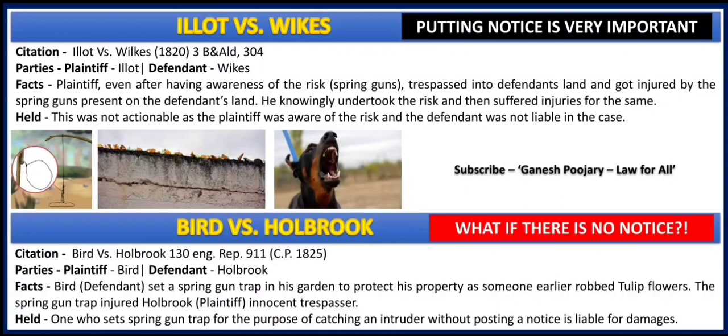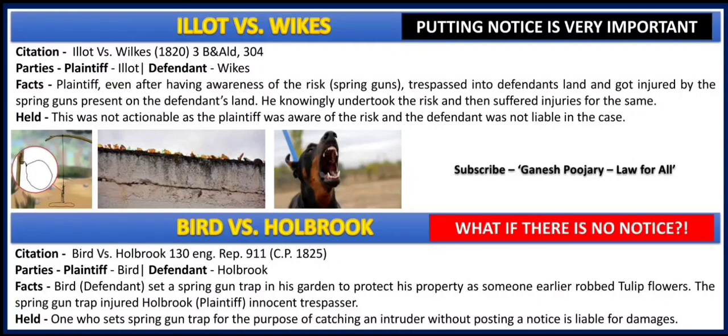The court said there is nothing as compensation here, because Illert by his act has given consent to the risk, since the plaintiff was already aware that there are spring guns in the land of Wikes. So the court held that as there was notice, or as the plaintiff was already aware about the spring guns, there is no matter of compensation whatsoever.